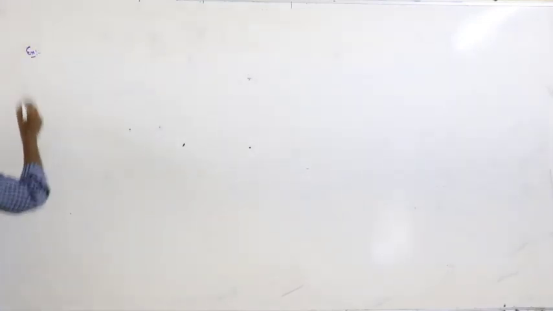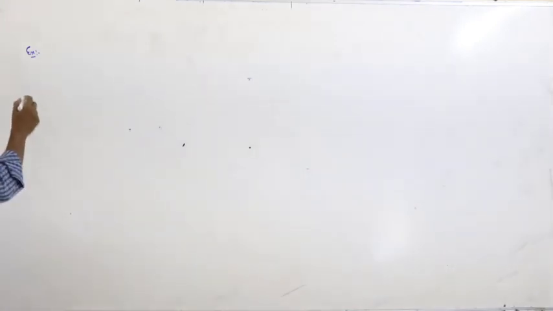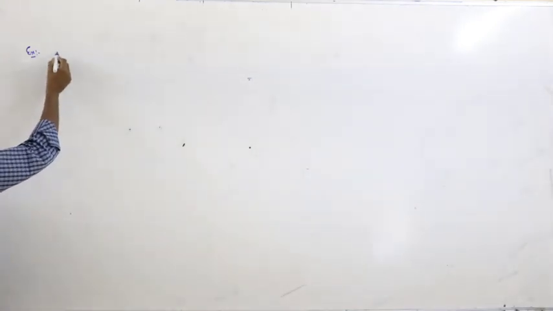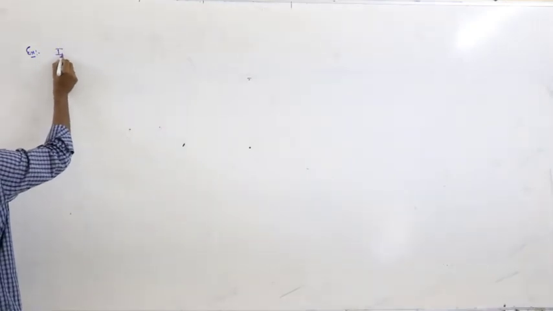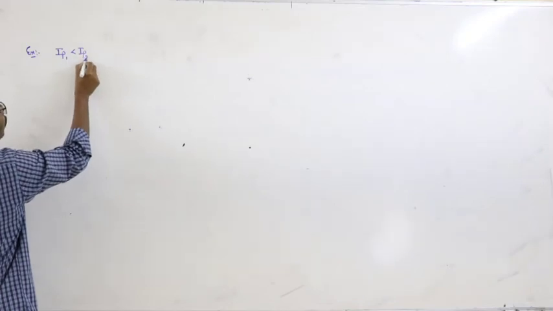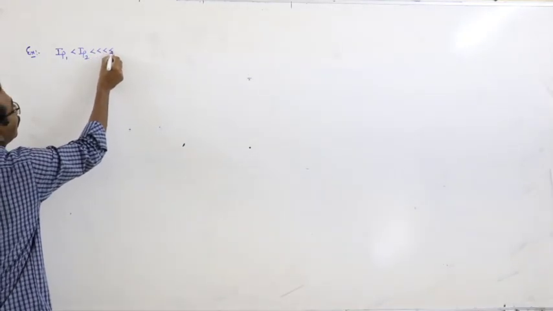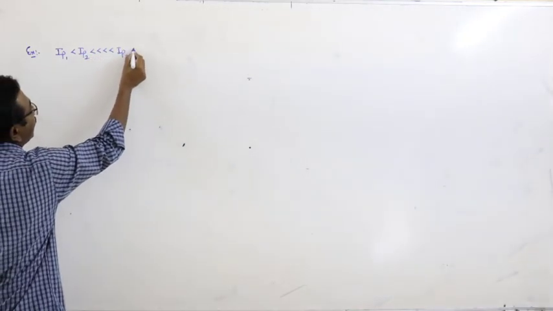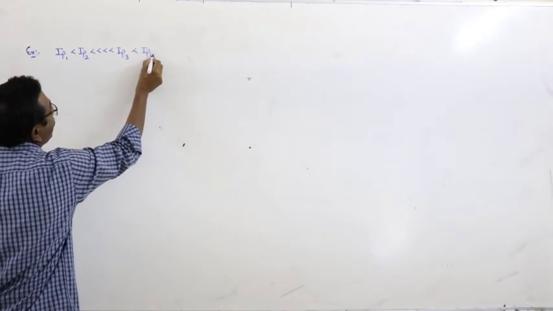Another example. The IP values of an atom of an element are given as IP1 greater than IP2 greater than IP3 greater than IP4 and so on.